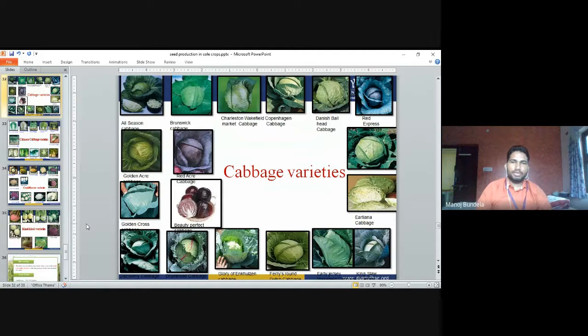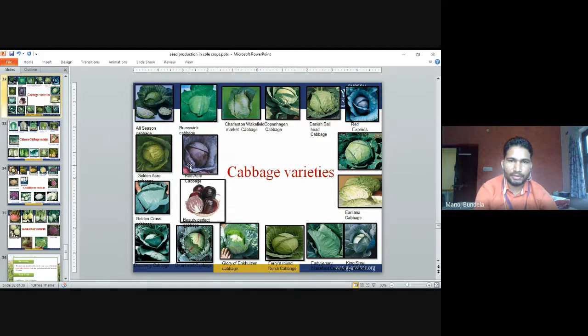These are the cabbage varieties, all season cabbage varieties. We have already discussed varieties like Red Express cabbage, Harliner cabbage, Red Ikat cabbage, Golden Cross cabbage, Beauty Perfect cabbage, and Golden Acre. These are the different varieties of cabbage, and the color of the head is different. Red Ikat has red color cabbage, this is complete green, some are light green, some light yellowish. King slaw and others are developed in different countries and different parts of India.